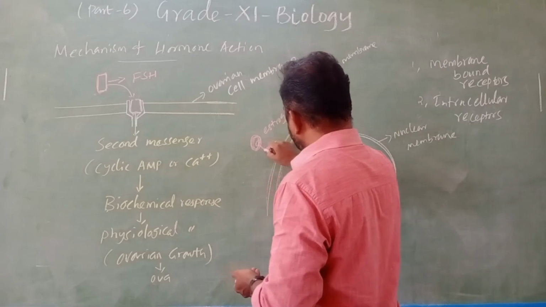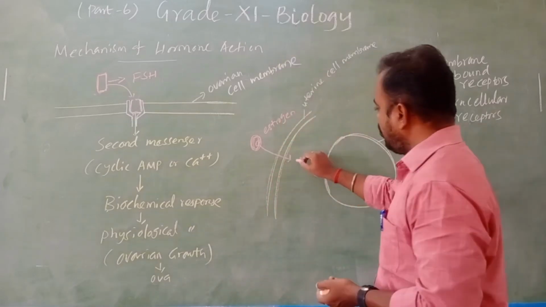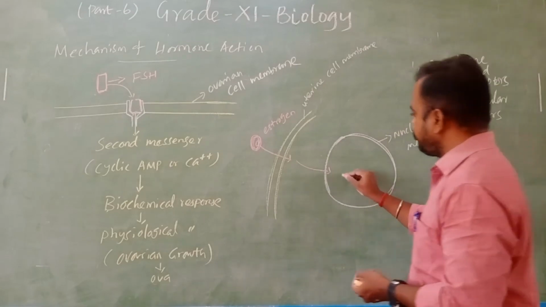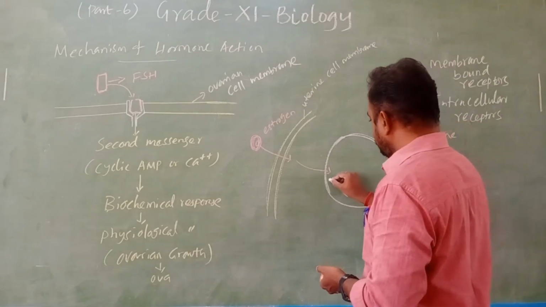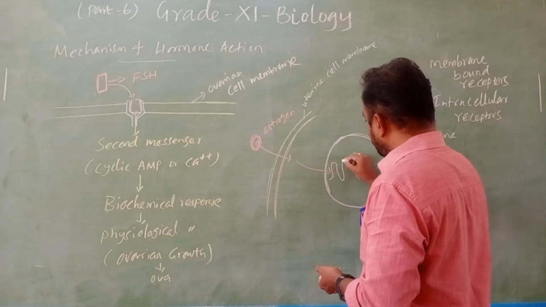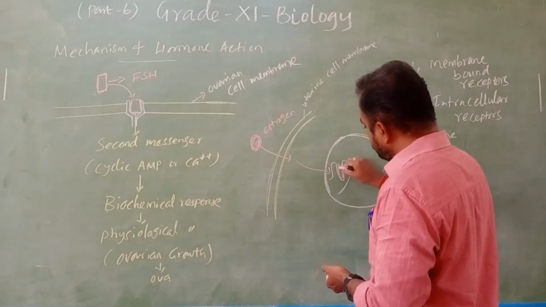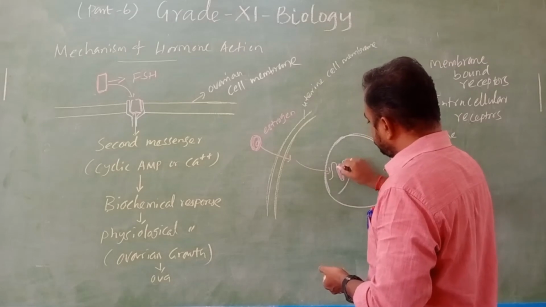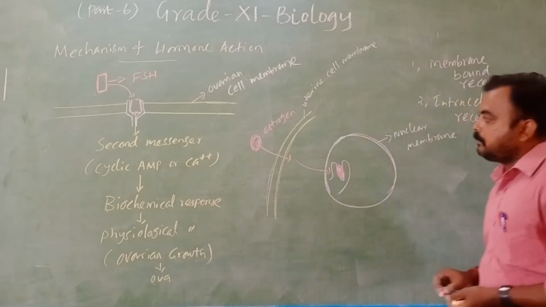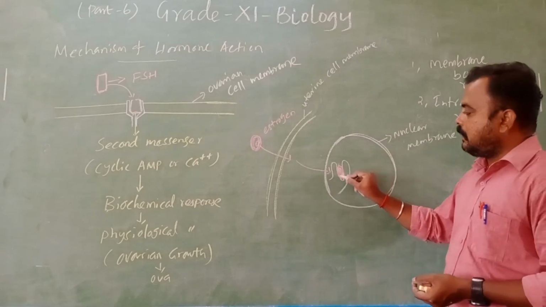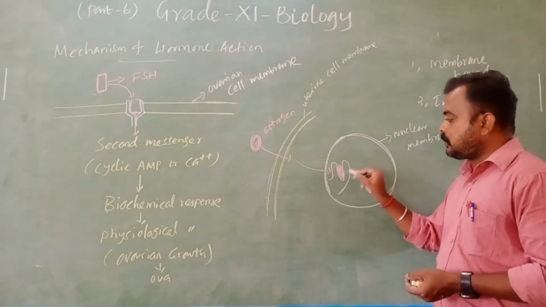That estrogen hormone gets inside and goes inside the nuclear membrane. Here we have the receptor. It is fixed on the receptors. Which means the estrogen hormone inside the cell is fixed into the receptors.